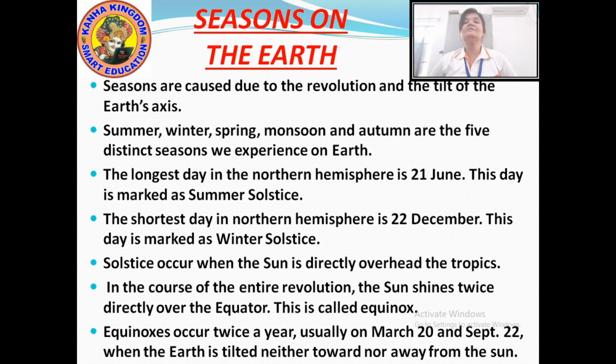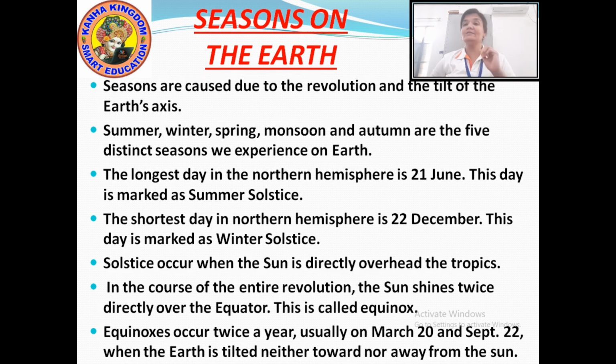Okay? Now what does solstice mean? Solstice means an event occurring when the sun appears to reach its most northerly or southerly excursion relative to the celestial equator on the celestial sphere. It is such an event that occurs from both sides, from the north side or from the south side, when the sun appears on the celestial equator.